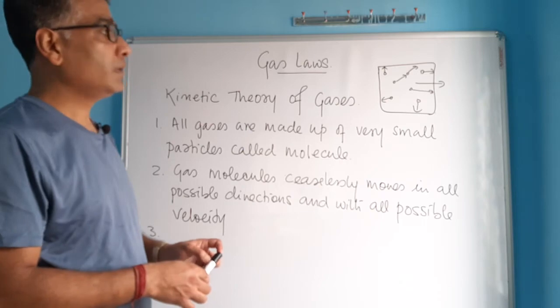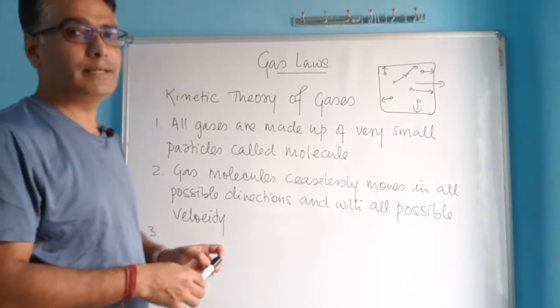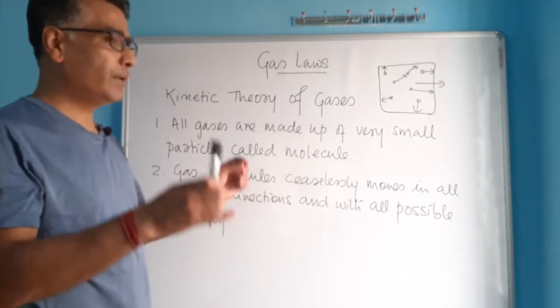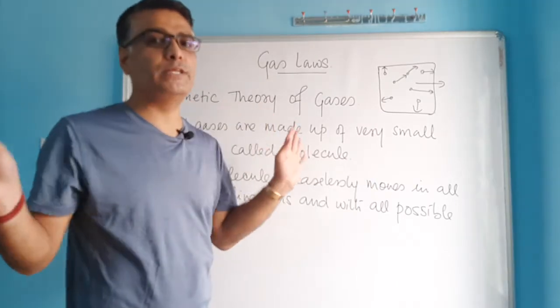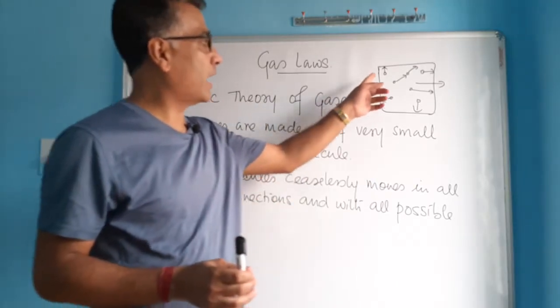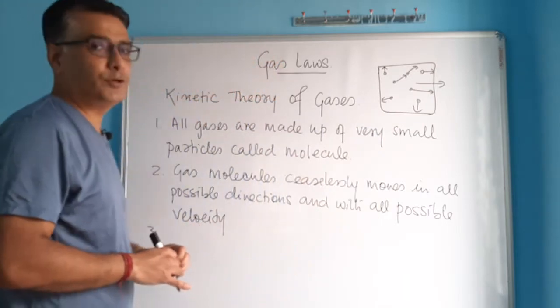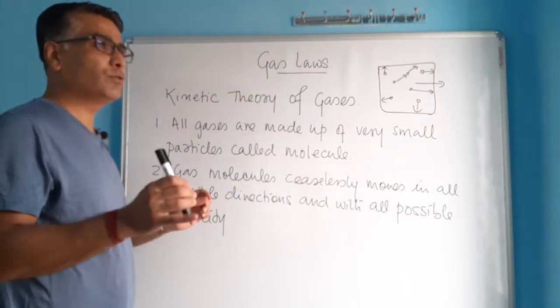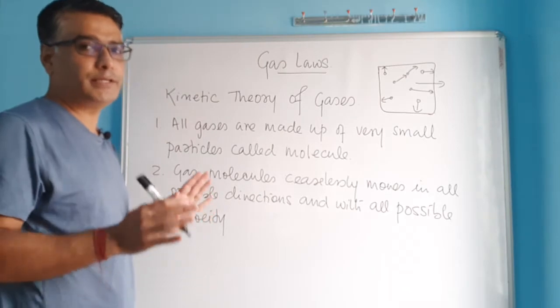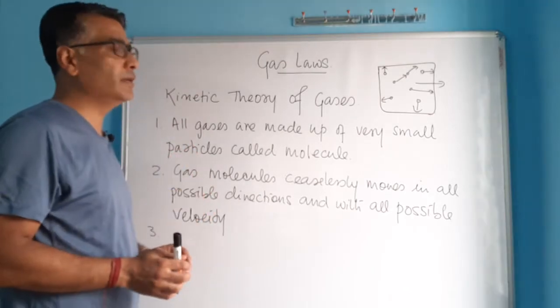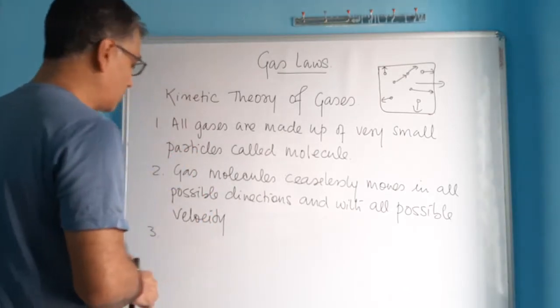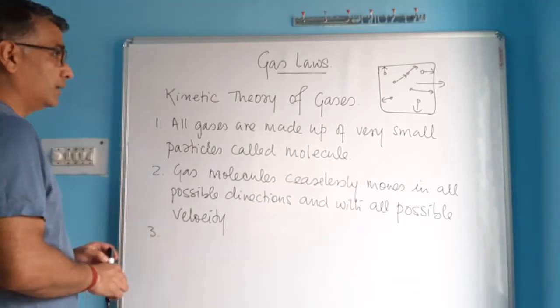But in the molecular world, that collision is elastic collision, which means when molecules hit one another, they don't lose any energy. And when they bang on the walls of the container, there also they never lose energy. And such a collision, where after colliding they don't lose any energy, they retain the same amount of energy which they had before collision, is called elastic collision.